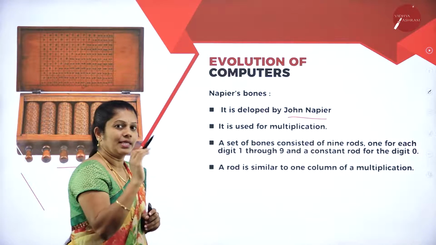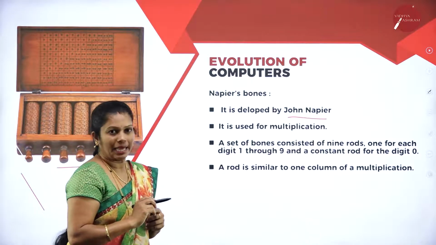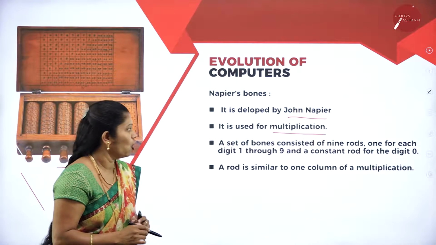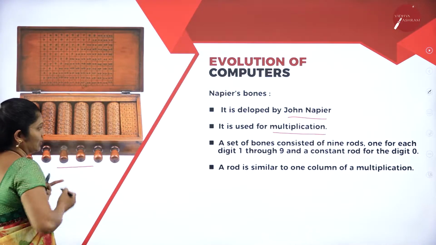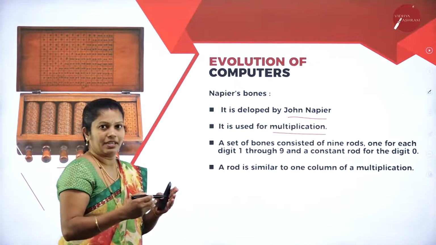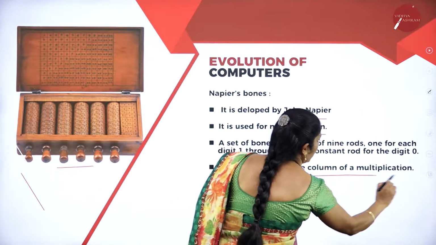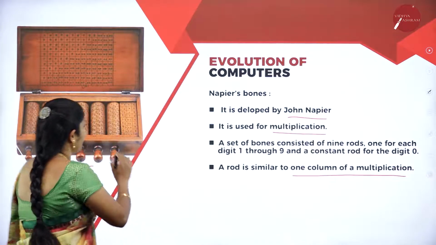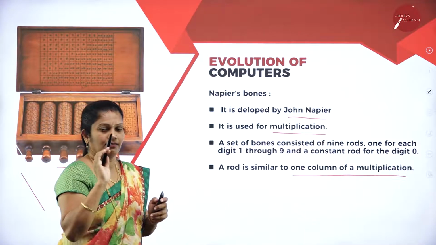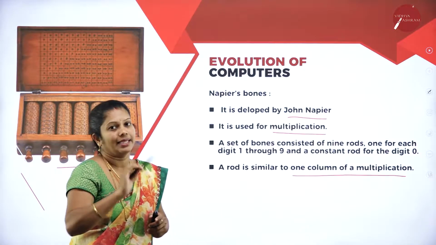Whereas in Abacus, in the beginning, we could only perform addition as well as subtraction. But by using Napier Bones, we can perform the multiplication operation also. And it consists of bones in this format. On this, we can perform all types of calculations like multiplication, addition as well as subtraction. A rod is similar to one column of a multiplication table. Each rod represents multiplication here. Is this clear for all of you? The first one is Abacus; regarding that you have to explain. The second point you have to explain is Napier Bones.